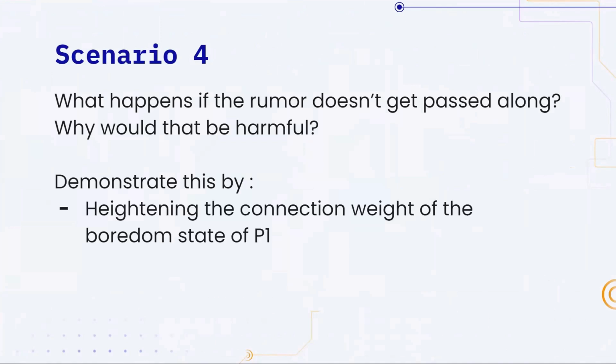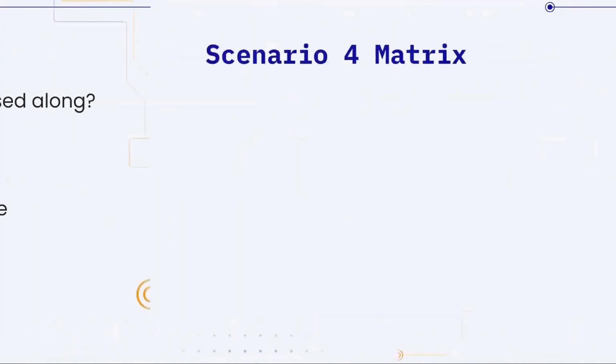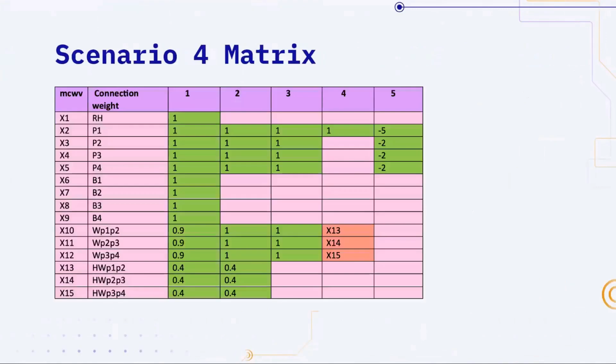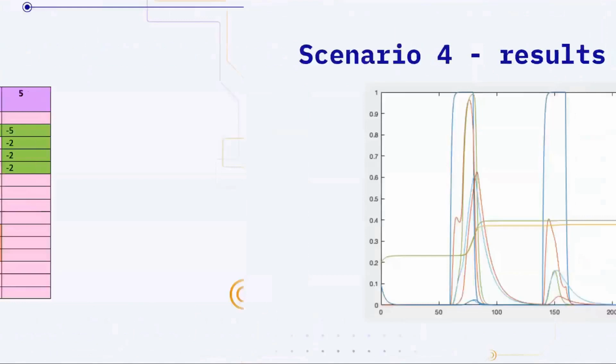So we demonstrated this by heightening just the connection of the boredom state of person one, since they were the one who got the original message that the rumor was happening, per se. So yeah, you can see here we went from having it at a -2 to having it at a -5. So that's obviously much larger. It's going to have a bigger effect.